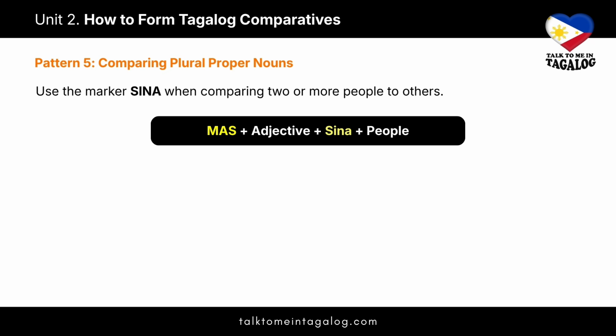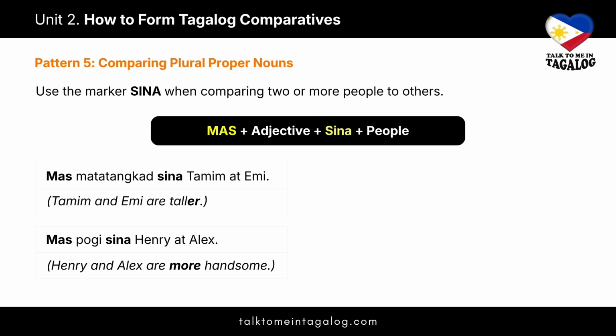Next is pattern 5, comparing plural proper nouns. When comparing two or more specific people, we use the marker SINA. Think of SINA as the plural version of si. While si points to one person, SINA is used to group names together as the subject of your comparison. The pattern is mas plus adjective plus SINA plus people's names.